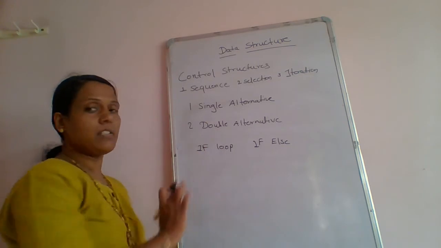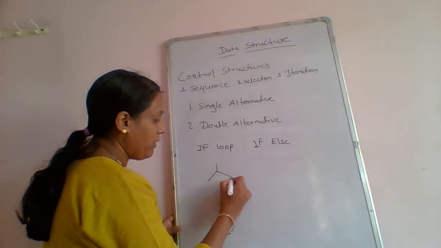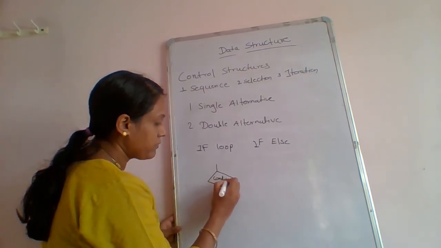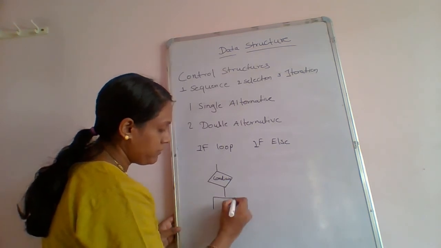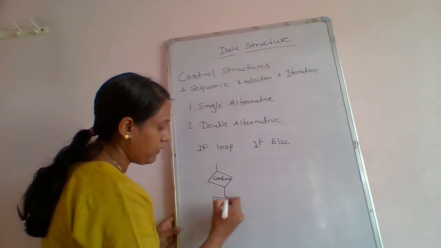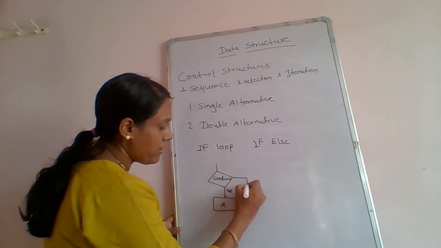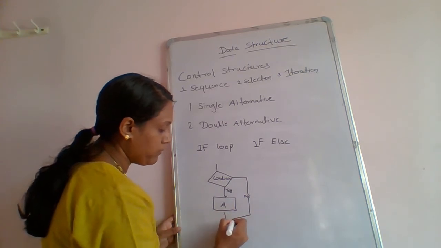It is called a single alternative. We provide the condition, then it will give module A if it is true. If it is not, then it will stop the program.